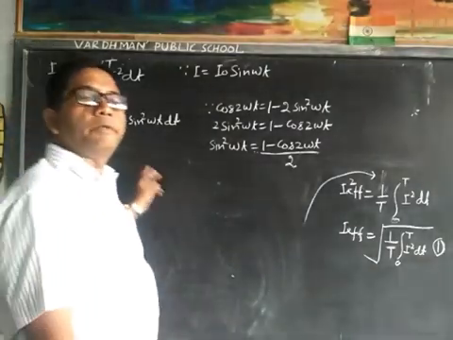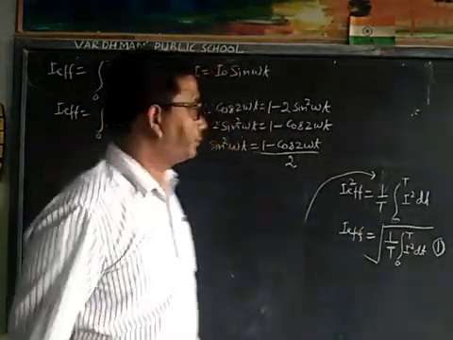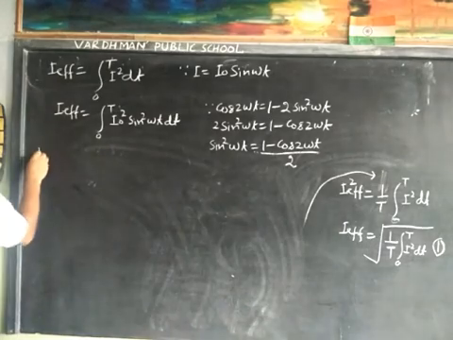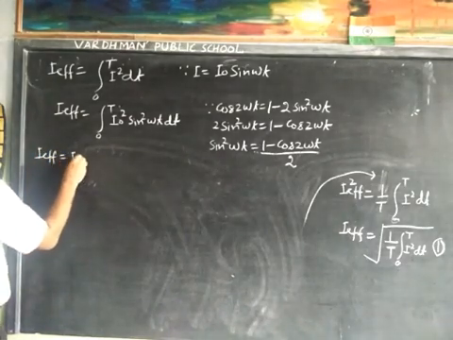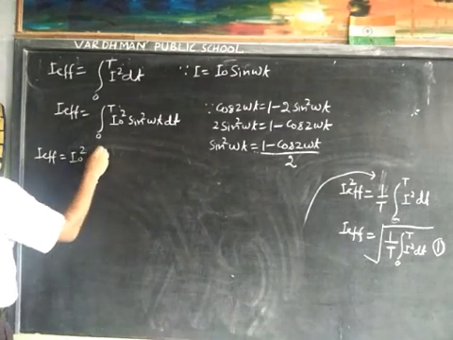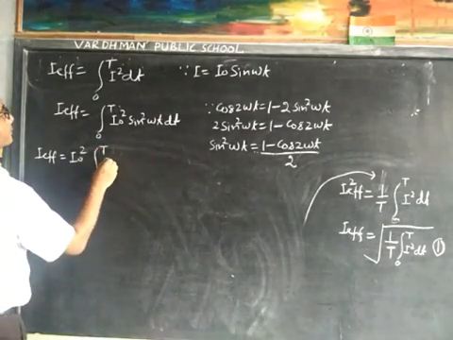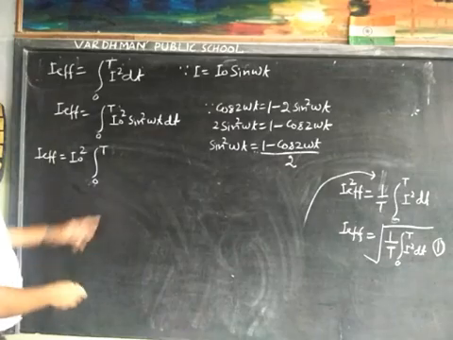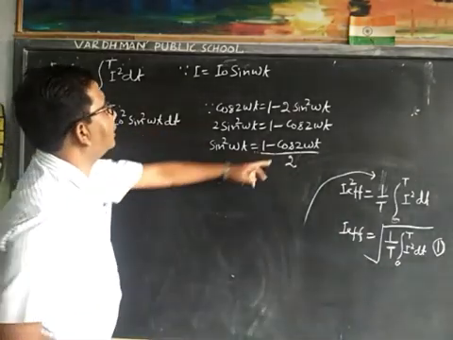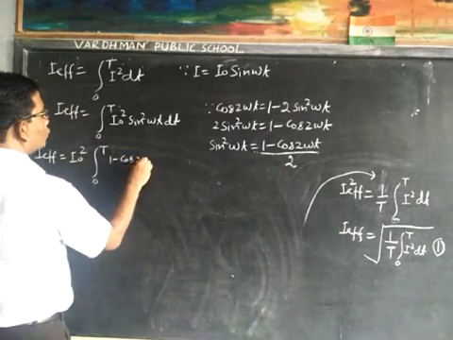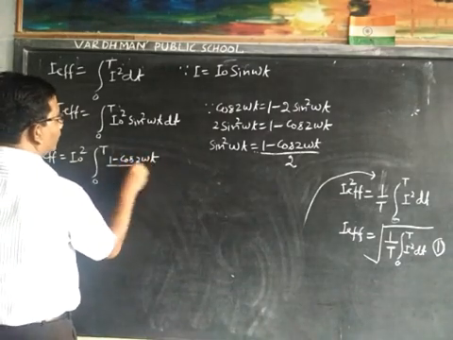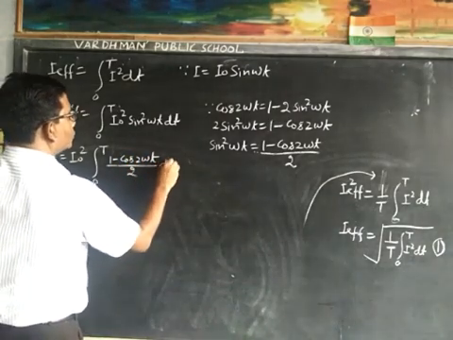Then we will take I0 square out. In place of sin square omega t, we will write 1 minus cos 2 omega t upon 2, dt.